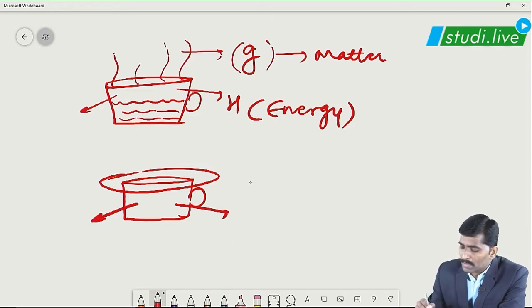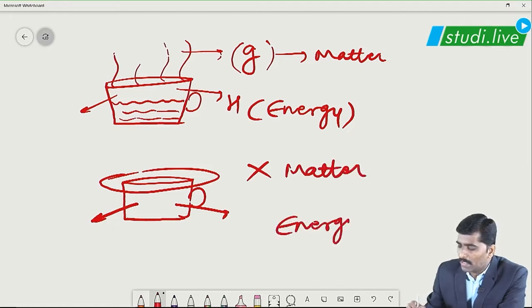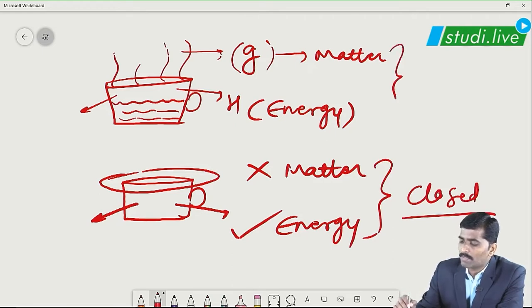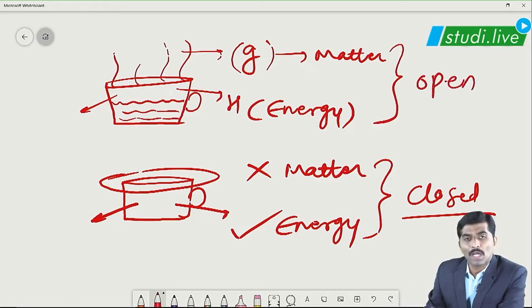So in this there will be no exchange of matter, but there is exchange of energy only, and this is what is called a closed system, whereas the previous one is our open system, correct? So now I hope you are very clear with the concept of open and closed system.